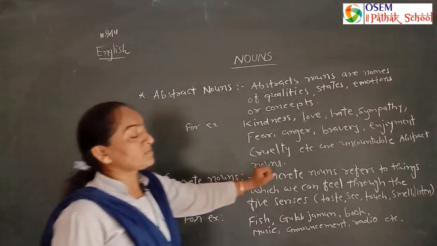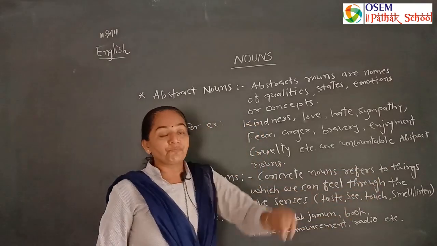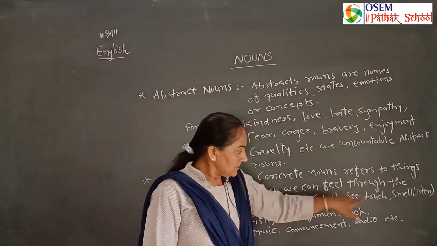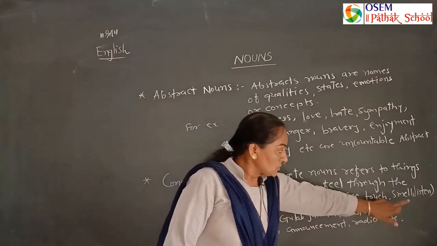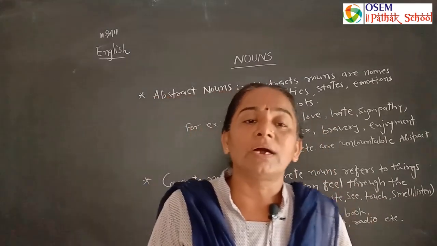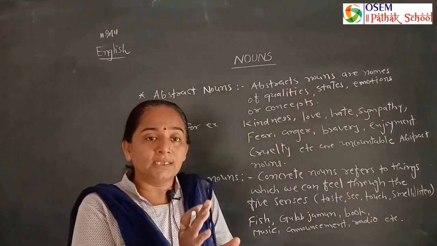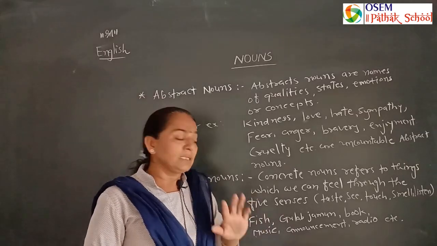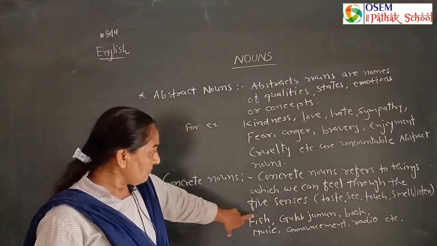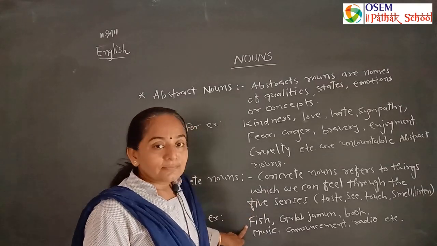Now the concrete nouns. Concrete nouns refer to things which we can feel through the five senses: taste, see, touch, smell, listen. It's not possible to have all five in one object, but most probably any one, two or three can be found in an object. Like fish, we can see, we can touch, we can taste.